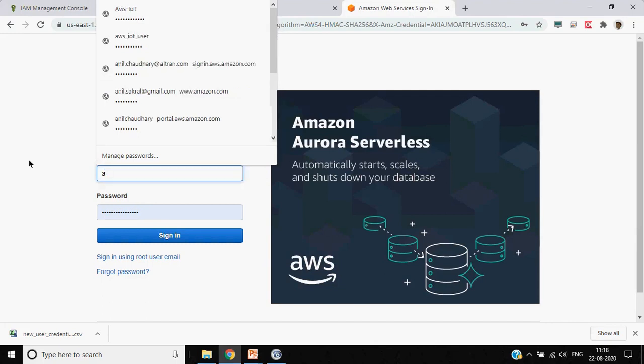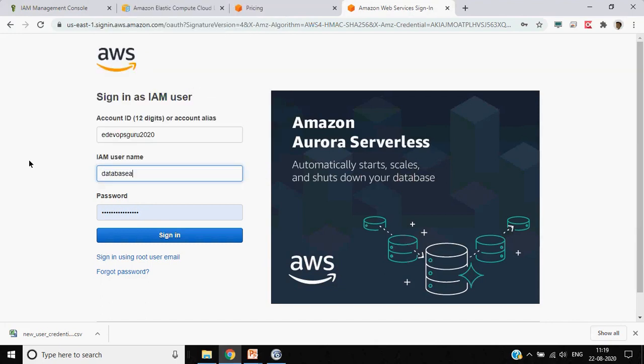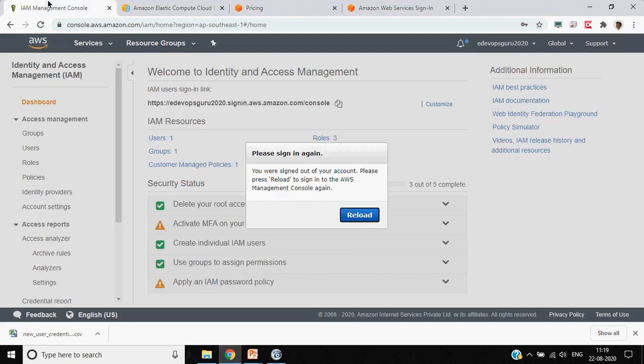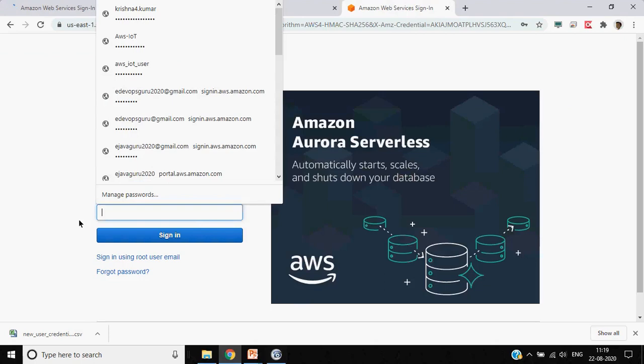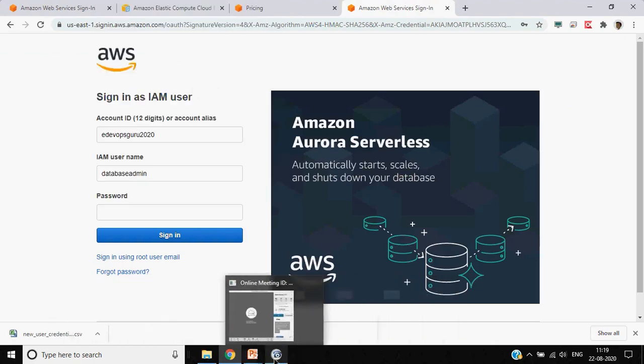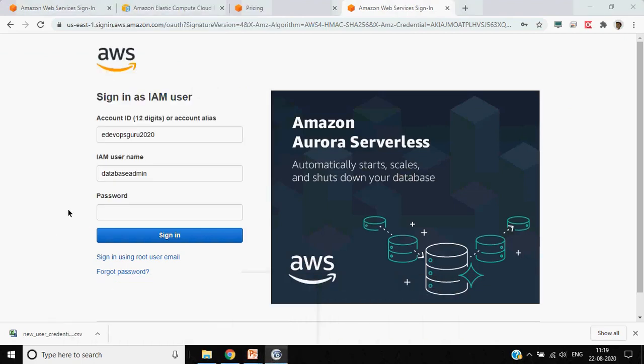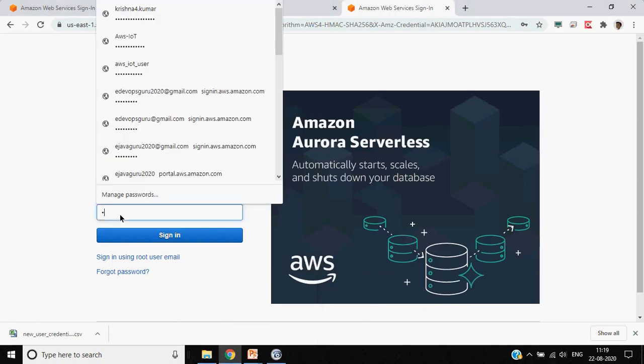Okay, so the database was this user, database admin. Is it the user? If somebody can ping me, I just forgot the user that helped me. Somebody noted down the name.